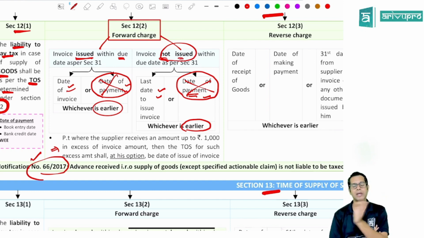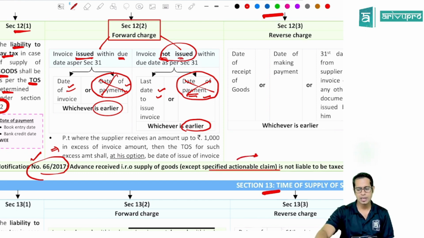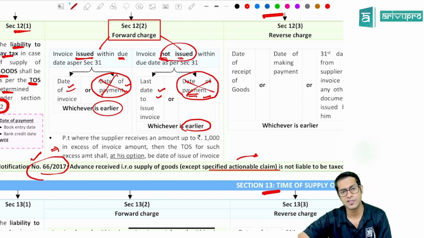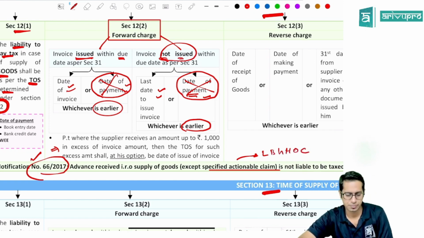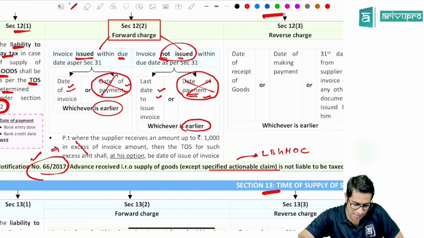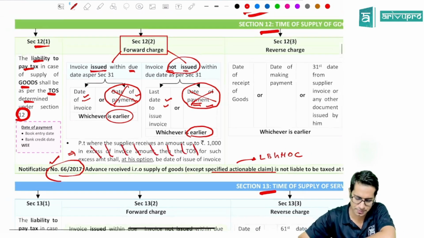This provision is applicable in case of supply of goods except in case of specified actionable claims. Meaning for specified actionable claims, if any payment is before supply, then also it will be taken as time of supply. What is specified actionable claims? Lottery, betting, gambling, horse race, online money games, and casino. Because of this reason, this proviso is no more applicable for goods.